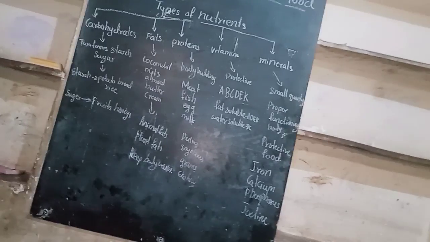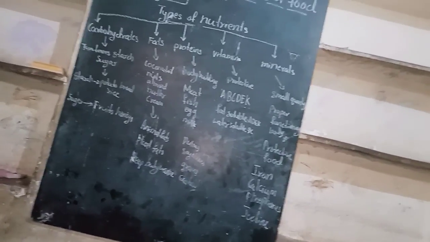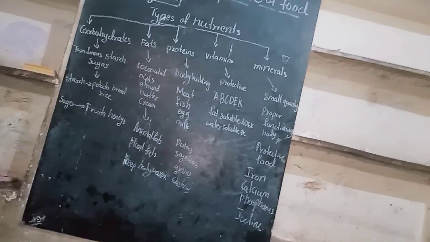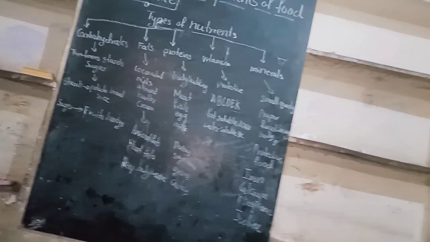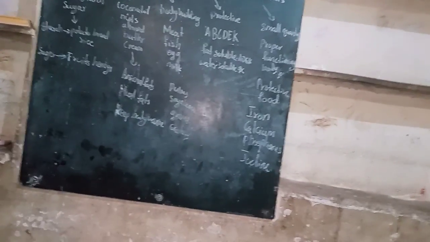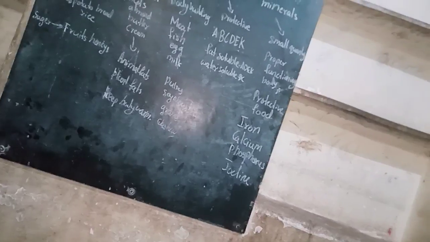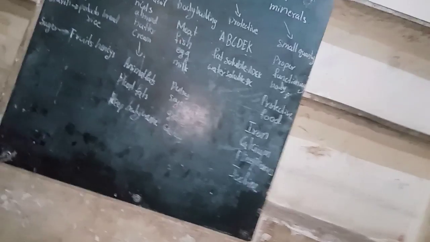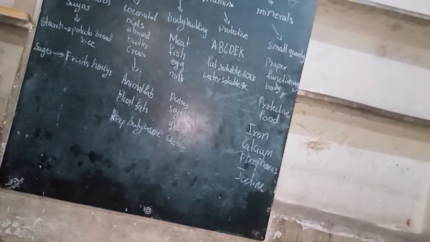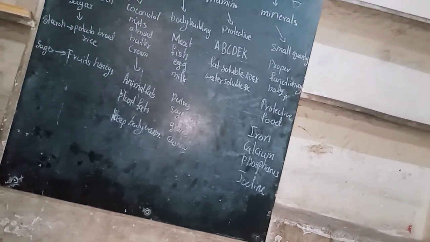Vitamin A protects from blindness and keeps our skin healthy. It protects us from eye and skin infection. Vitamin B protects our nervous system, muscles and digestive system.